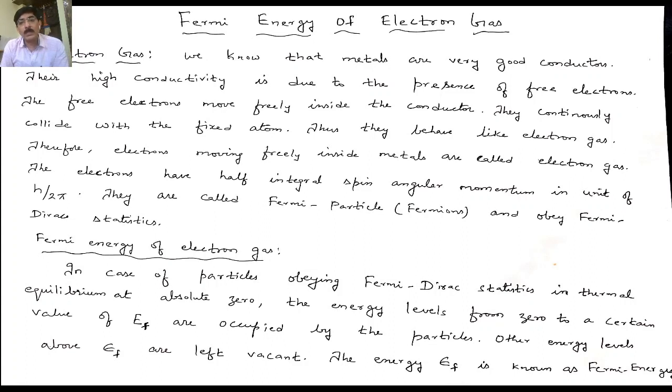So such energy level is known as Fermi energy level, and the energy of that Fermi level is nothing but Fermi energy. Yes, so we need to remember that at absolute 0, all the energy levels from 0 to a particular level EF are filled, and all the energy levels above EF are empty. This energy of the highest occupied level is known as Fermi energy, and that level is known as Fermi level.